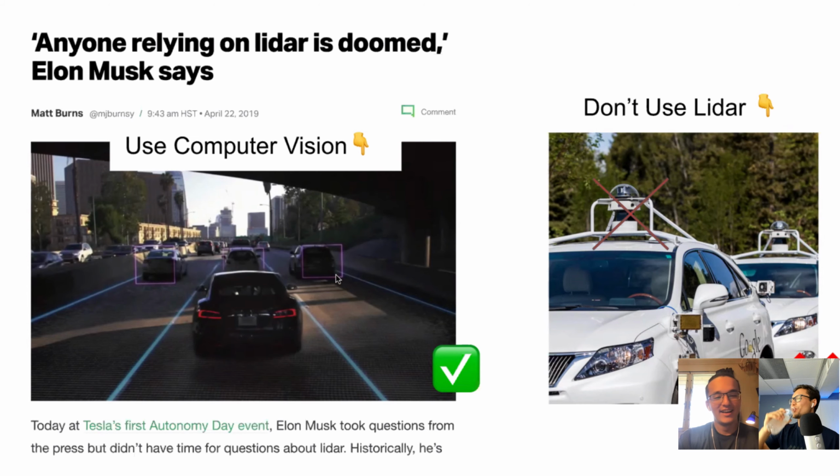But anyways, we'll be using computer vision only, and it'll be doing this kind of stuff. If you want to look it up, there's a video of him talking about this. He's like, anybody using lidar is doomed. He's super curt about it because it's expensive and nasty. But anyways, we're using computer vision all the way, guys.